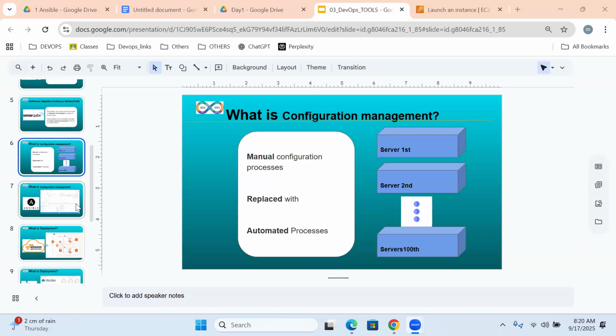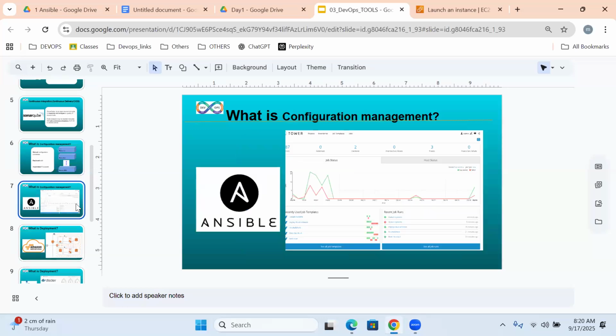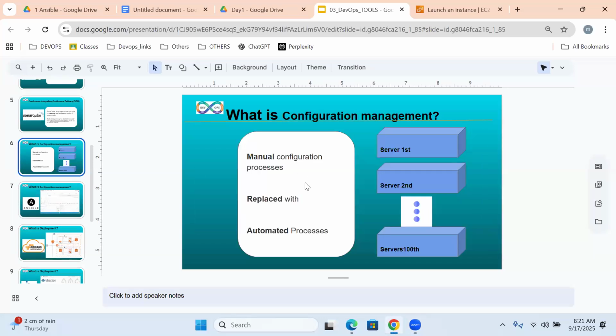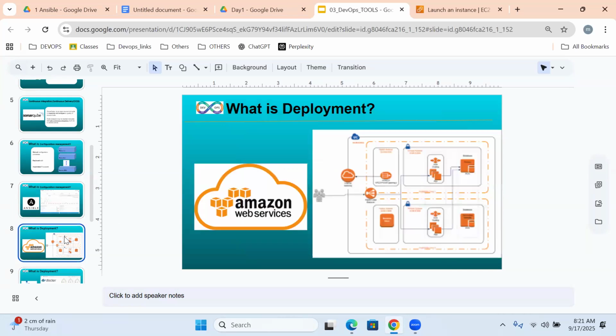For this, we are going to use Ansible. By using Ansible, we can handle hundreds of servers and automate them. Those servers we can get from AWS.